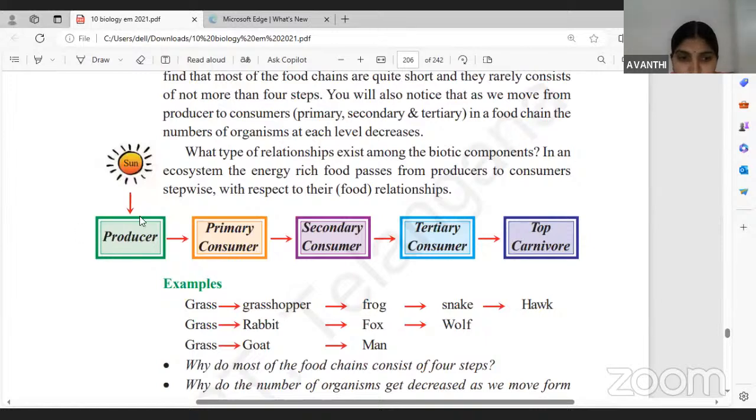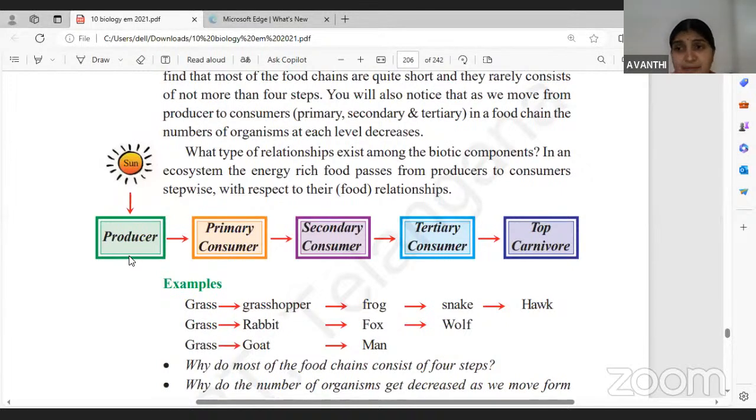See, here from the producer, that is from a plant, to the primary consumer. Here we can take the primary consumer as a grasshopper. So this grasshopper is getting 10% of energy from the plant. Then what is happening to that 90% of energy? That 90% of energy is used for its survival. It may be using it for its respiration, or for flying in the air, or its metabolic activity. So that 90% of energy is used for its survival, and only 10% of energy will be retained with that organism.